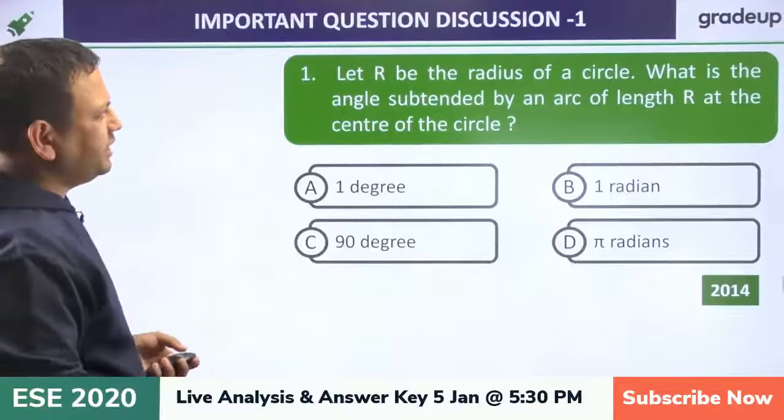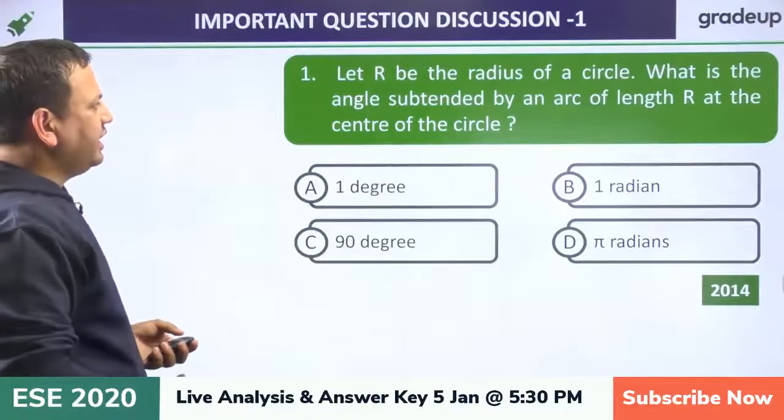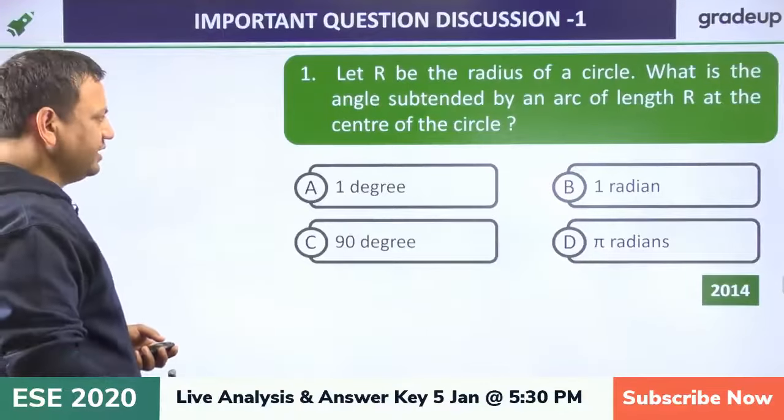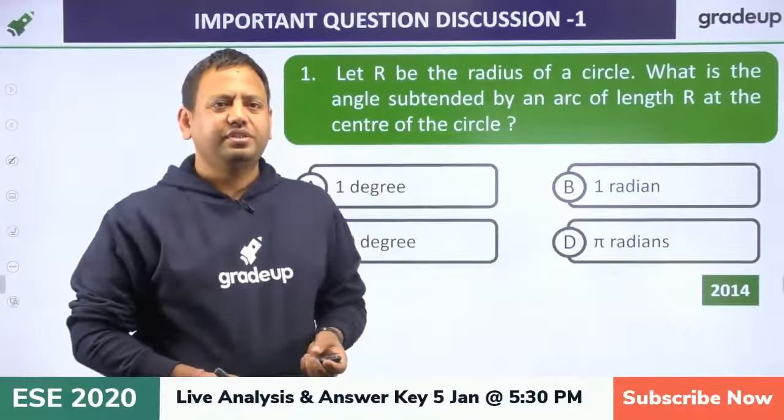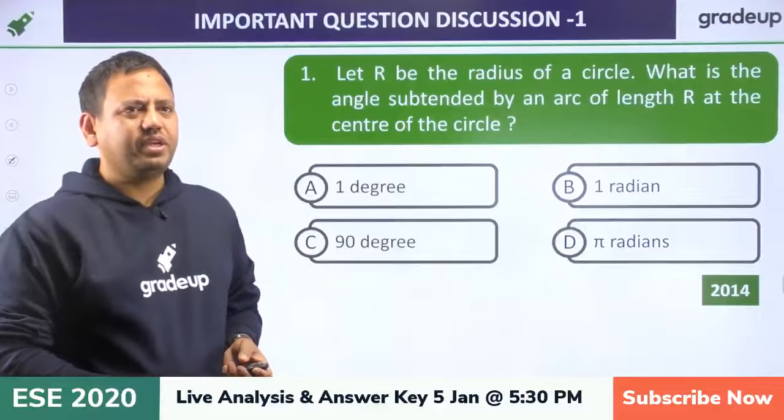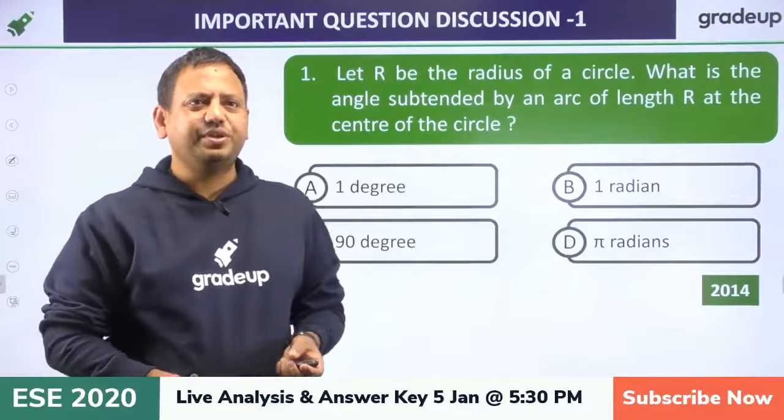What is the angle subtended by an arc of length R at the center of the circle? Just give me the answer. I am giving you 30 seconds, which is more than sufficient.